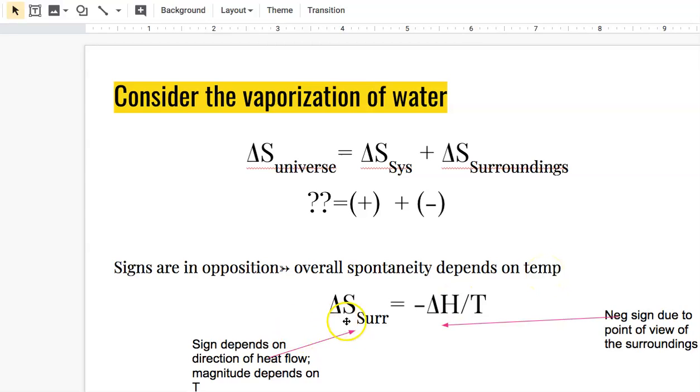My delta S of the surroundings is equal to negative the change in heat energy, delta H, divided by the temperature. The negative is just because of the direction that we're thinking about it going. And that's going to then affect delta S and give it the sign that we want it to have depending on the situation. So delta S of the surroundings is dependent upon the temperature.